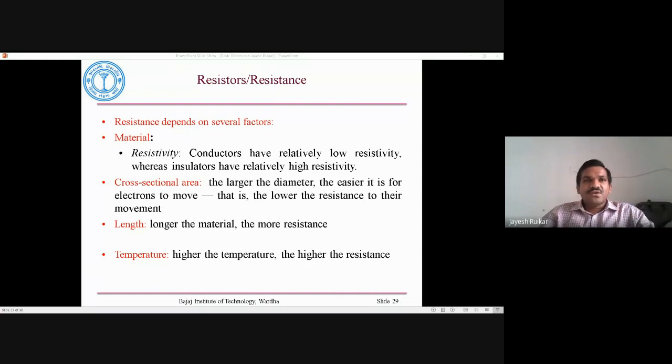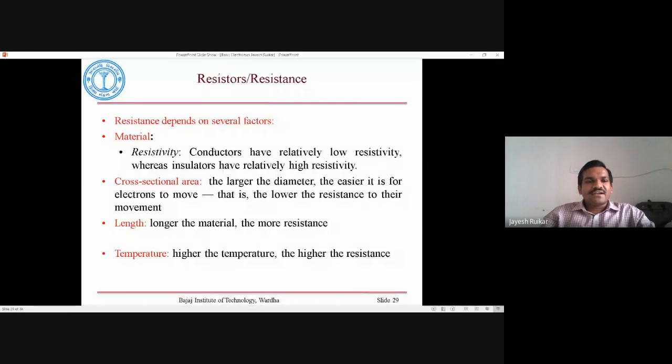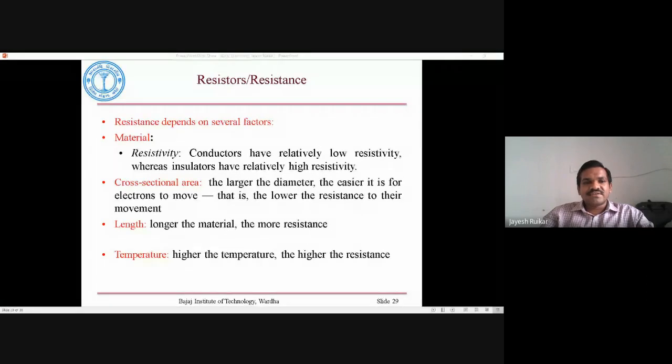The third factor is length. Length is also an important factor when we talk about a resistance value. The longer the material, the more resistance it has. Why is that? Because the electrons have more opportunity to go from one particle to another, or you can say the resistance varies directly with the length.